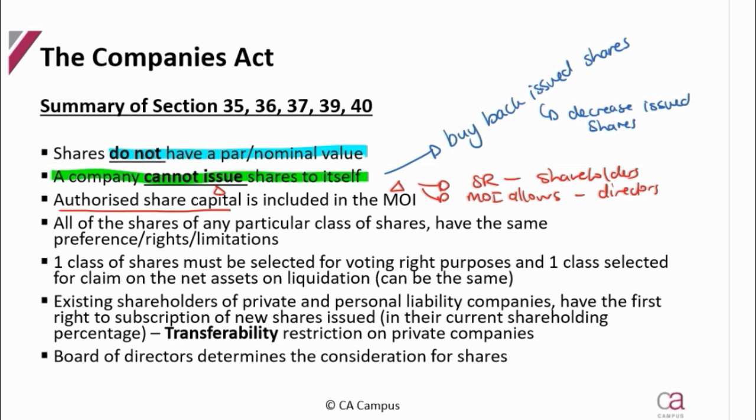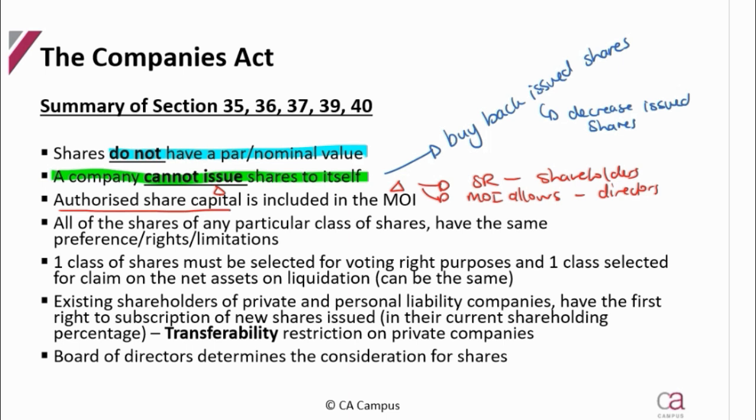All of the shares of any particular class of share have the same preference, rights, or limitations. So you can't say, because the share was given to this person, he's got stronger rights than any other shareholder. If it is ordinary shares that they have issued, then every single person who has one of those ordinary shares has the exact same right or privilege or limitation because they have the exact same class of share.